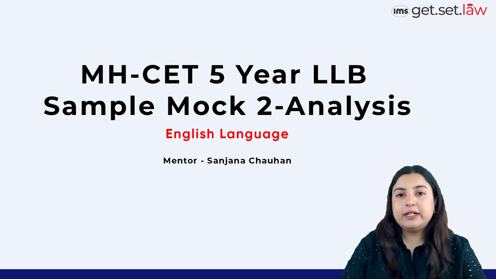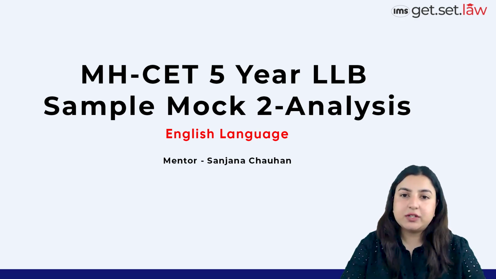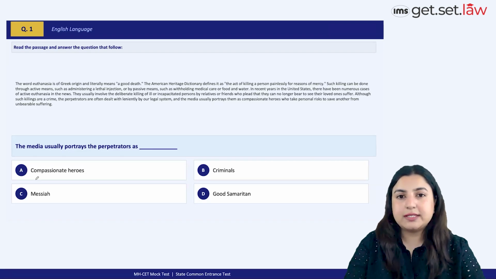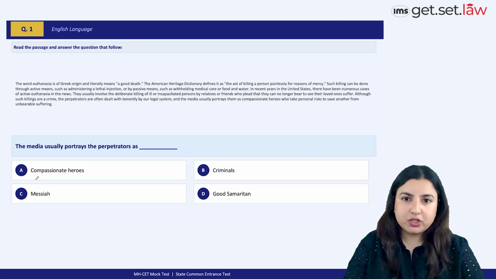All right, I've already done the analysis of the English language section for sample mock 1. This is going to be the analysis for sample mock 2, and having said that, let's take a look at the questions that have been asked. So as is the case, 24 questions in all, and we have the first two sets of questions given in the form of reading comprehension passages.